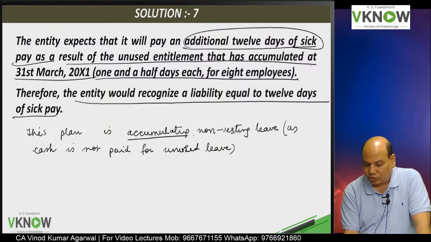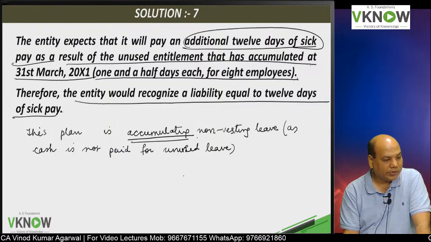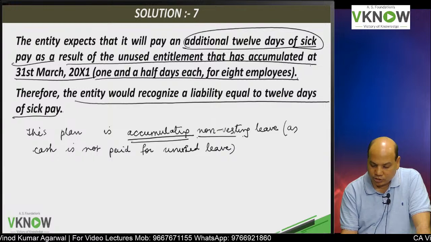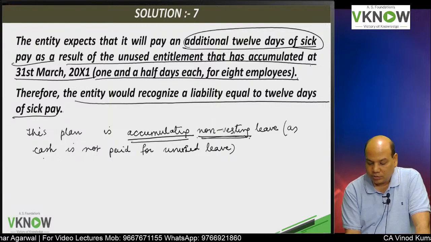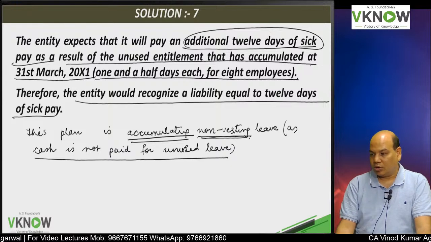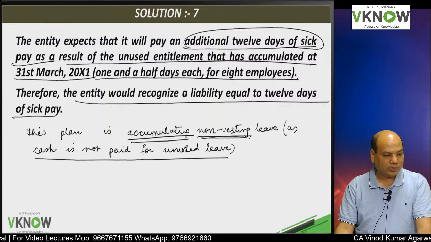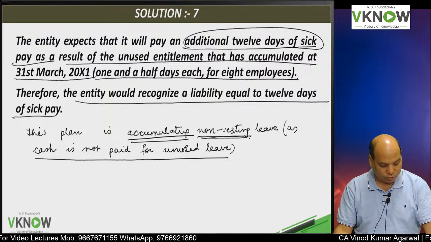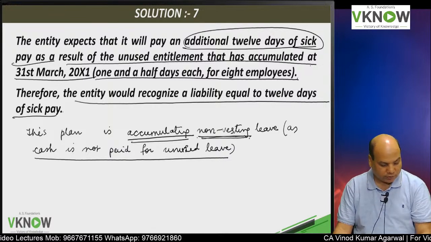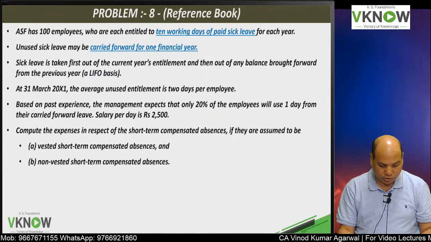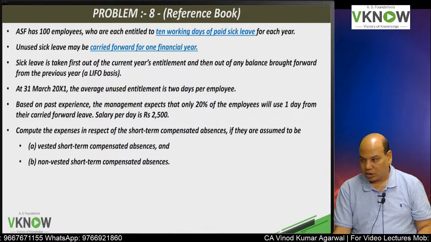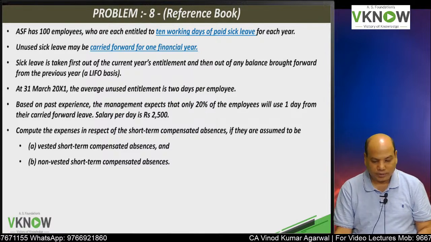So if they ask you what kind of plan is this? Accumulating. Vesting or non-vesting? Non-vesting. Why non-vesting? Cash cannot be paid for unutilized leave. Unutilized leave would lapse. Now we'll take a very good question, number 8. Write down very important question number 8.